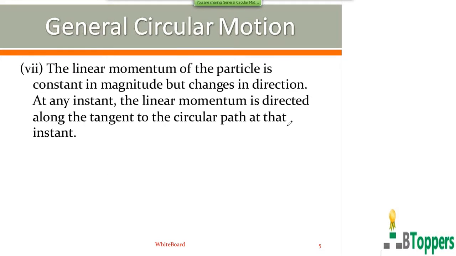The linear momentum of the particle is constant in magnitude but changes in direction. At any instant, the linear momentum is directed along the tangent to the circular path at that instant. You can finish writing this point also.